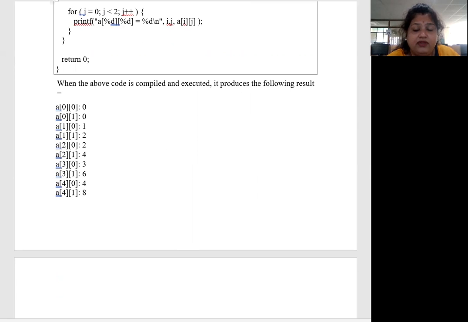So what will we get when we execute the program? a00 has 0, a01 has 0, a10 has 1, a11 has 2, a20 has 2, a21 has 4, because the rows will be 5 and the columns will be only 2. So that is the basic output of this program.